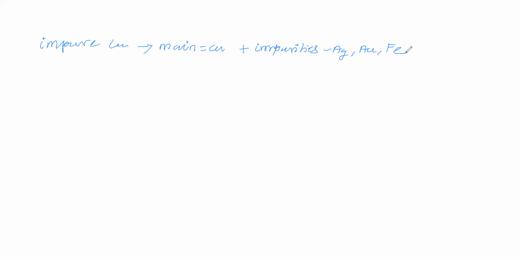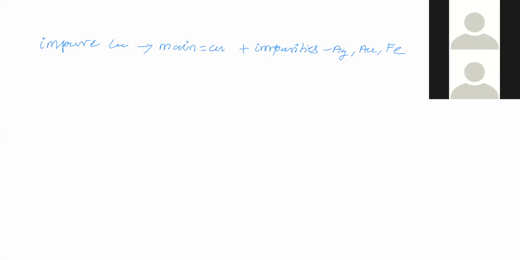Now let us see the question again, the second sentence.